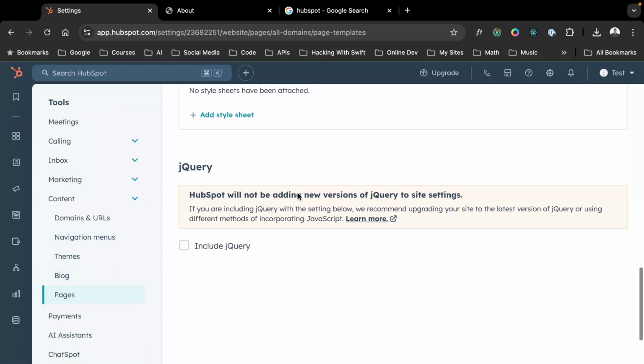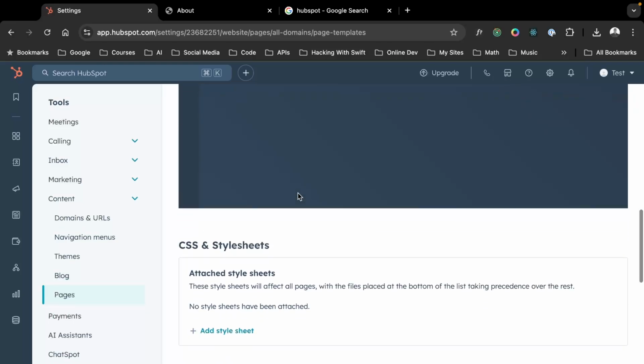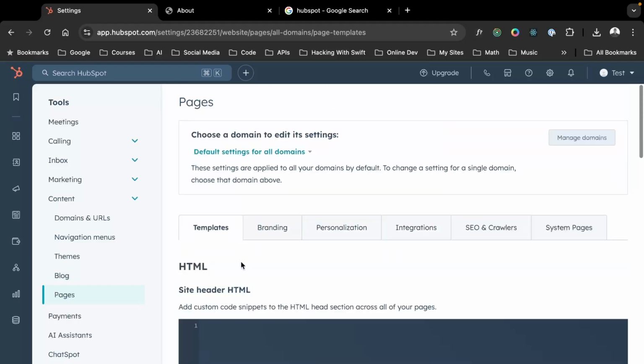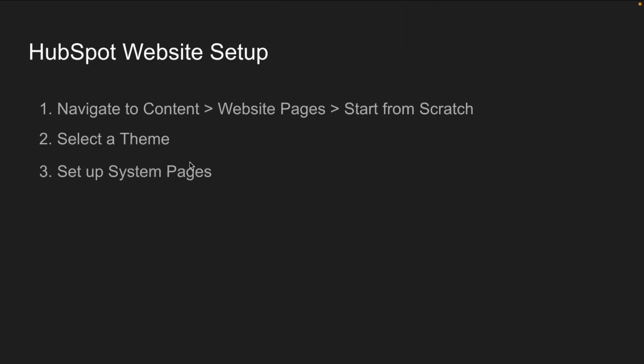Here we have a templates page. This enables you to attach any header or footer HTML, such as scripts or extra CSS style sheets. It also allows us to add branding, personalization, any integration, SEO crawlers. But what I want to touch on is what we've listed here, system pages.